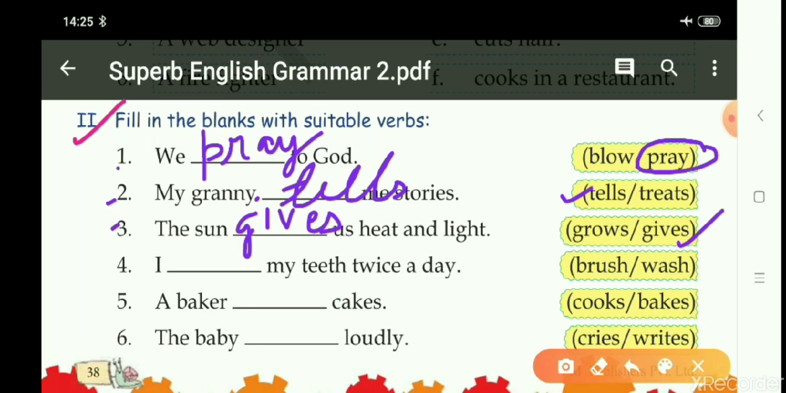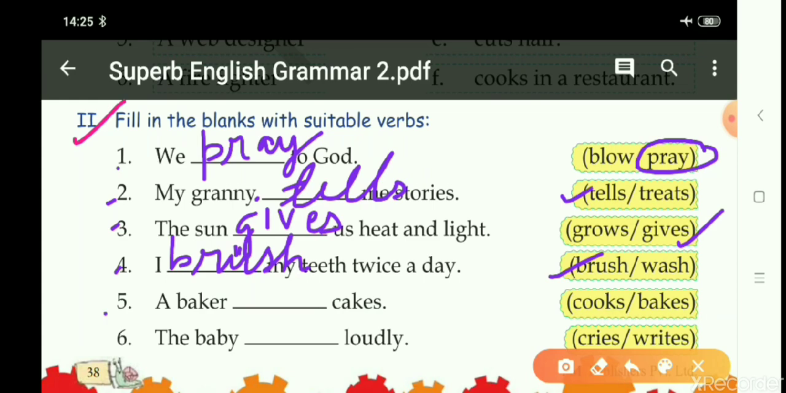Now number four. I blank my teeth twice a day. And options are brush or wash. Children, we brush our teeth or wash our teeth. Everybody knows that we brush our teeth. So we will write brush. B-R-U-S-H. We brush our teeth. Okay.